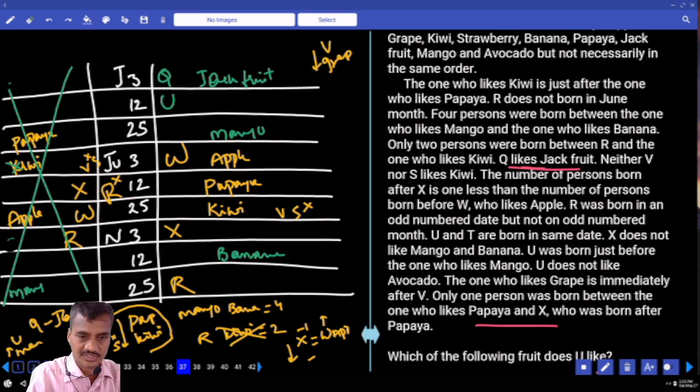Q likes jackfruit. Then now we are left with U, who was just born after the one with mango, and U does not like avocado, and avocado must be between these two, isn't it? Avocado. And the one who likes grapes is immediately after V.